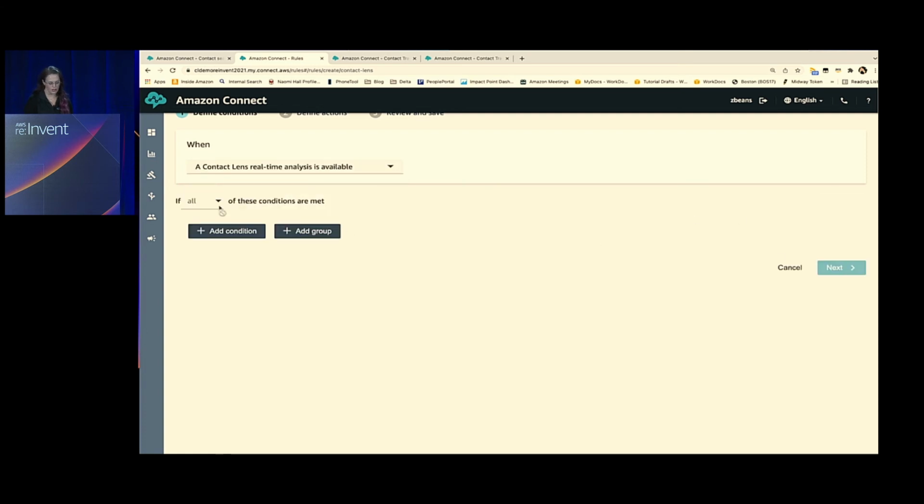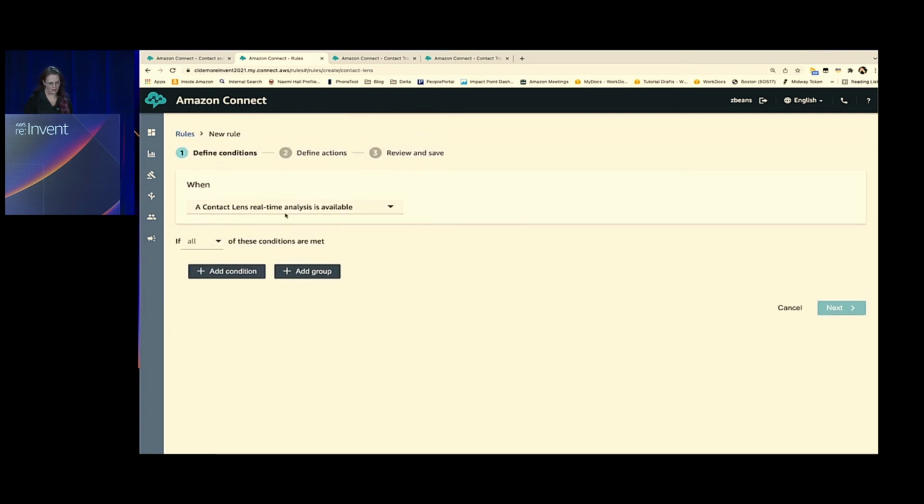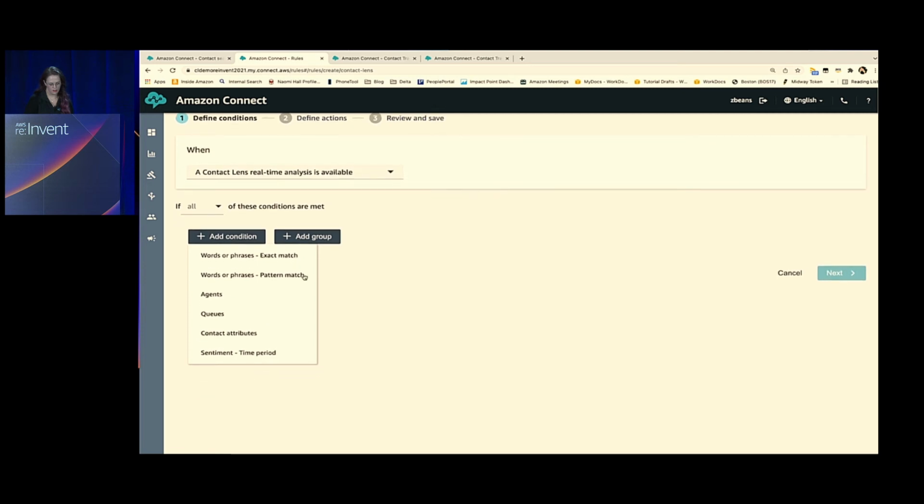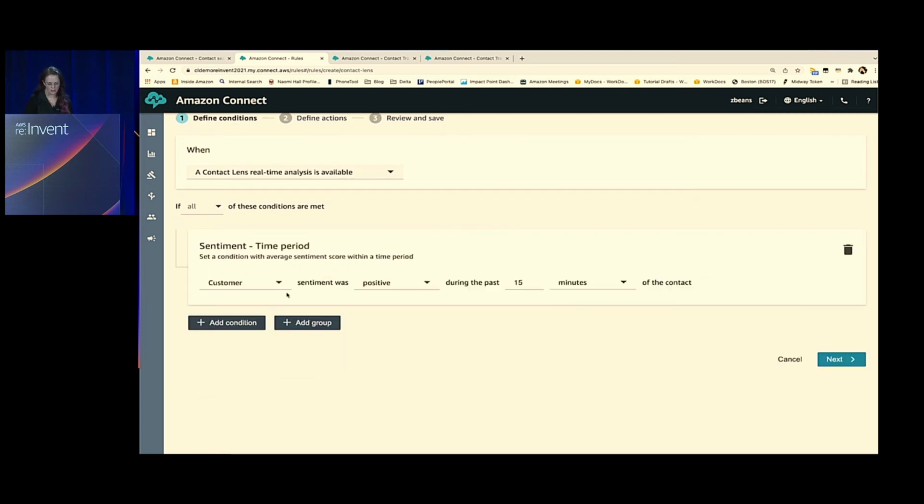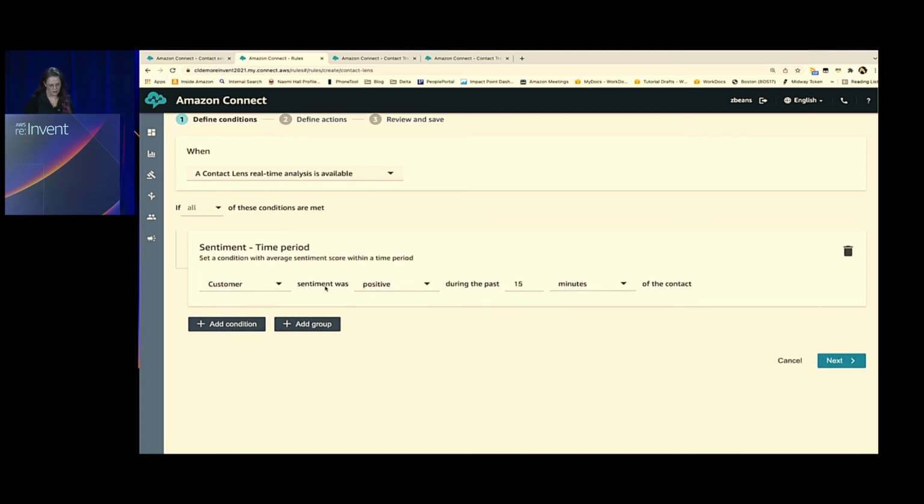So we can build a real-time rule by adding a condition here. And we're going to do a sentiment time period specifically. And what this allows us to do is build a real-time match for whether, while the call's happening, is it going positive, negative, neutral?